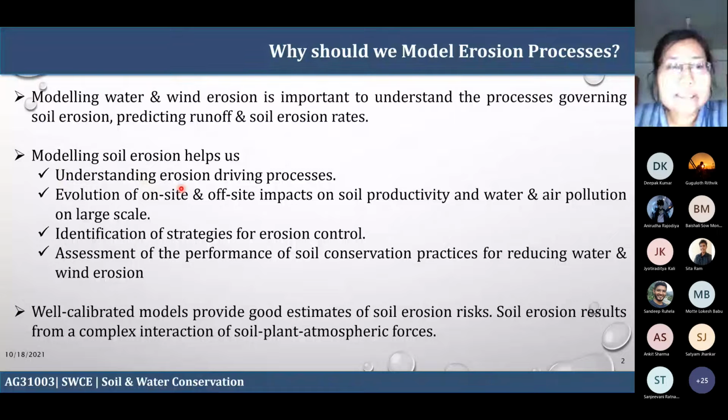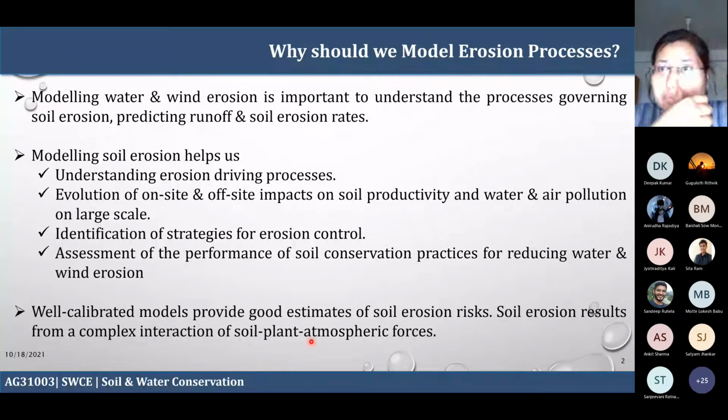The next thing is that a well-calibrated model provides a good estimate of the soil erosion risk. As all of you know, if the model is good enough, and soil erosion also results from the complex interaction of soil, plant, and atmospheric forces. This is also a kind of generic sentence that all of you know. So here, what I basically tried to explain is why the modeling effort is needed to estimate the soil erosion processes.